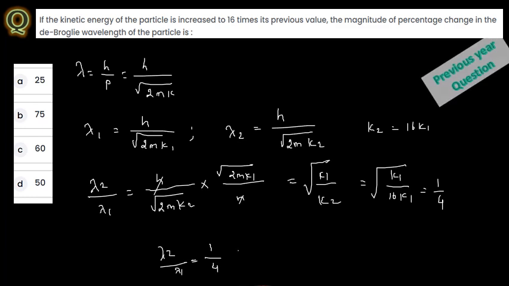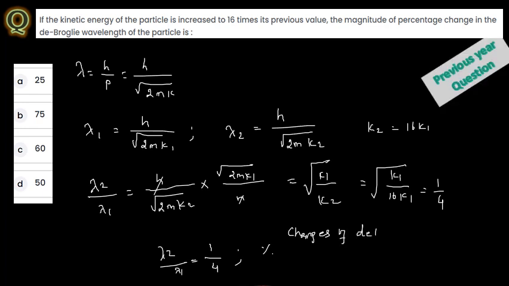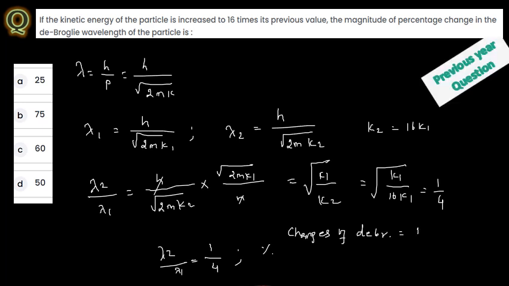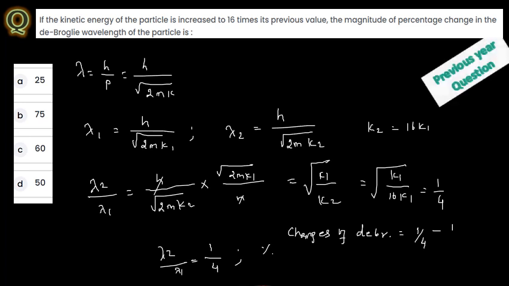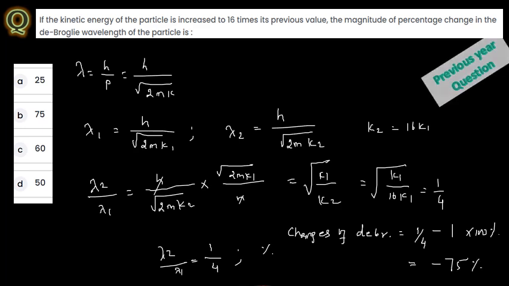Now see the percentage change of de Broglie wavelength. Percentage change in this case is: 1 divided by 4, which is what we got, minus 1, into 100 percent. From this, what you have here is minus 75 percent. That means a 75 percent change will be there. So that is the answer in this case.